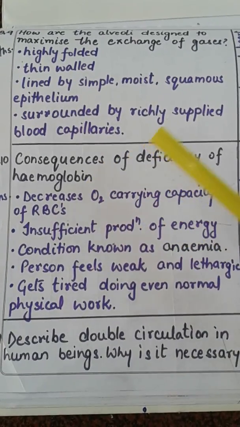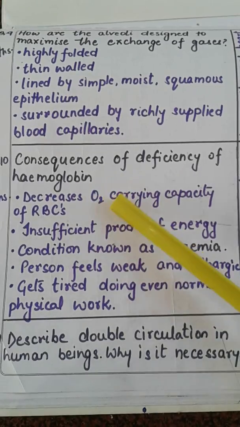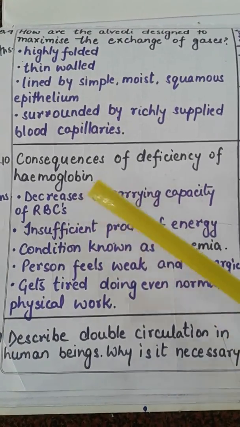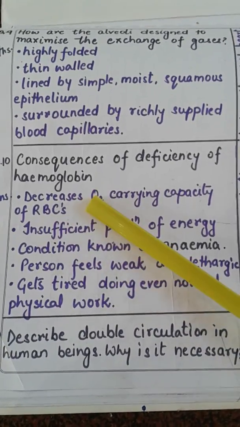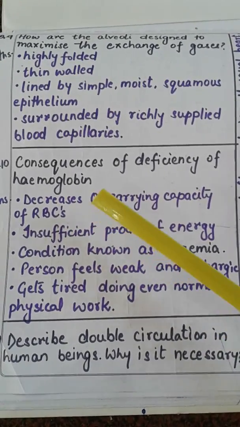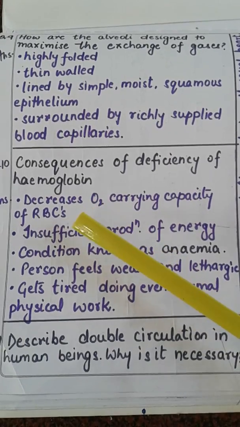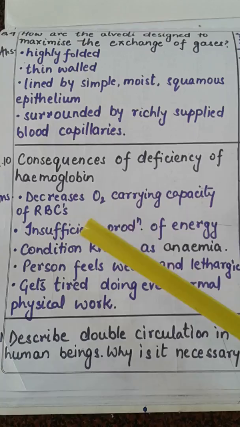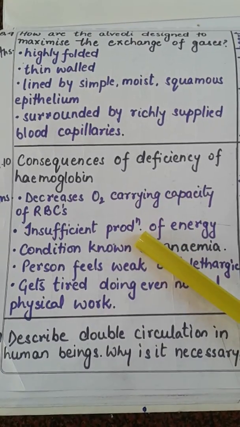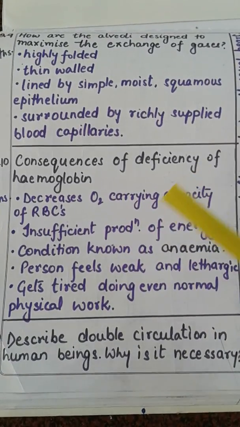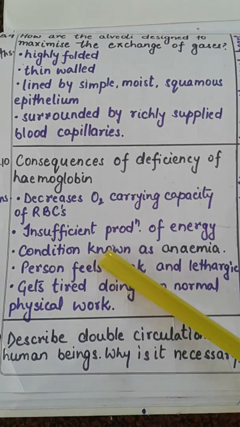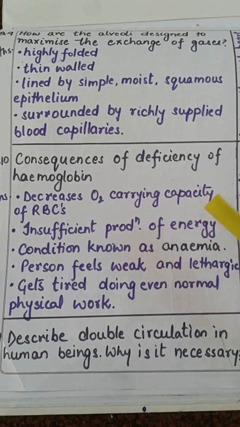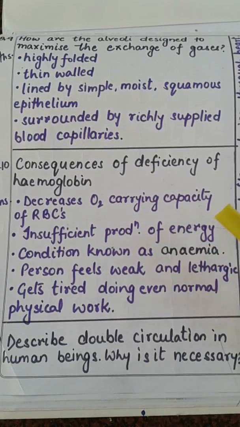So when there is a deficiency of hemoglobin, the oxygen carrying capacity of RBCs will decrease. RBCs, that is red blood cells, are where this hemoglobin is present, so their oxygen carrying capacity will get decreased. And due to this, our cells will not get sufficient energy, so insufficient production of energy will be there, and this condition